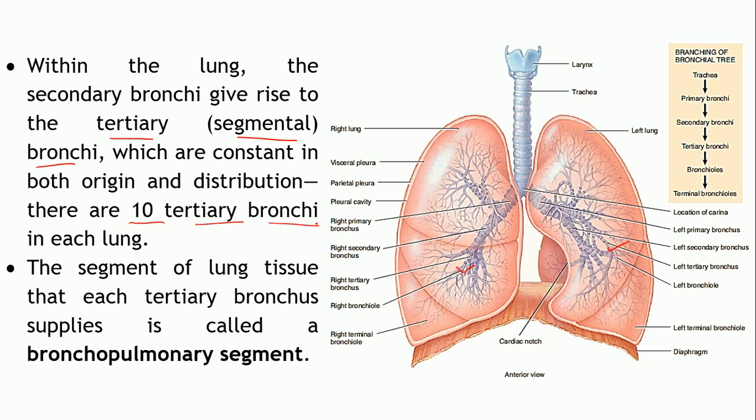Why is the tertiary bronchus called a segmental bronchus? Because it supplies each segment of the lungs. The region into which a segmental or tertiary bronchus supplies is known as a bronchopulmonary segment of the lung.